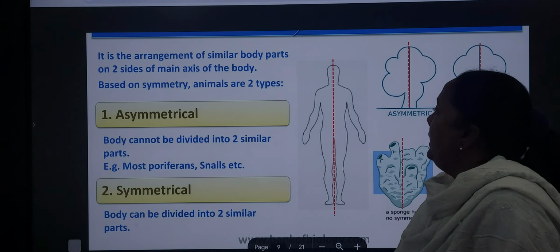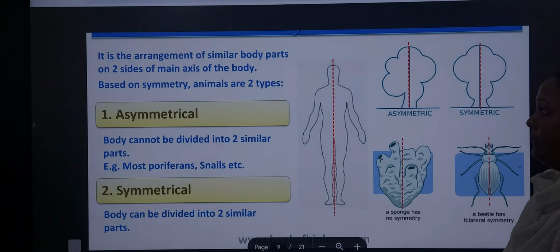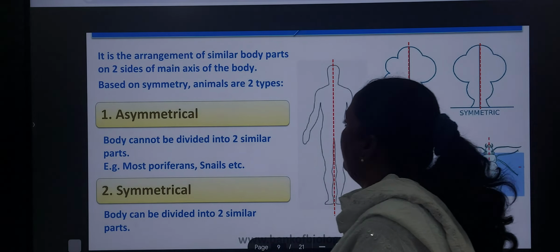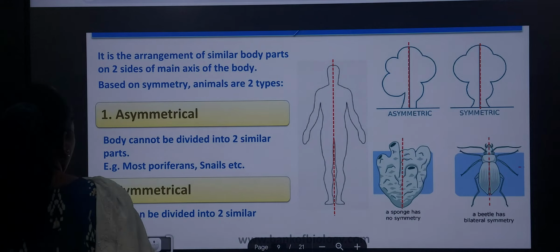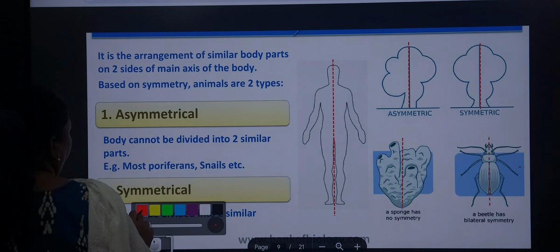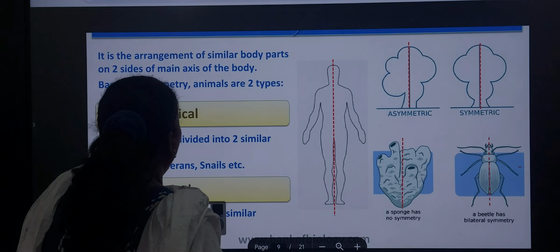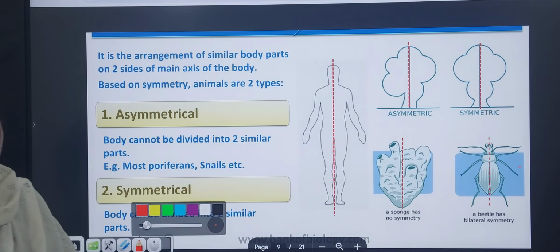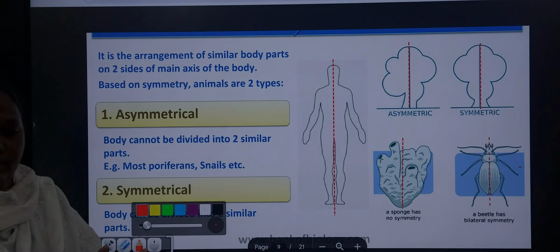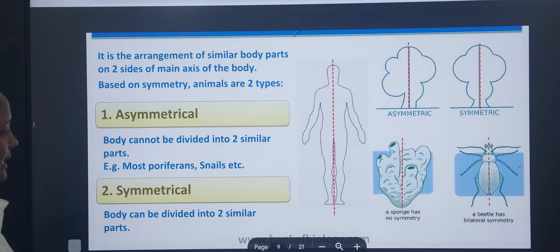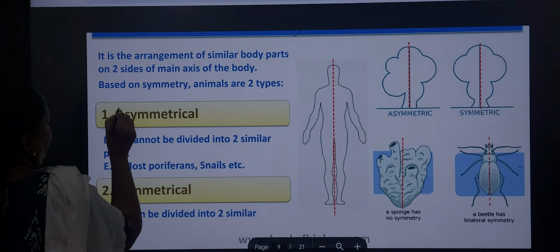Symmetry. I told you symmetry is the arrangement of similar body parts on two sides of the main axis of the body. Based on symmetry, animals are of types: asymmetrical, bilateral symmetrical, and radial symmetrical. Observe the figure.